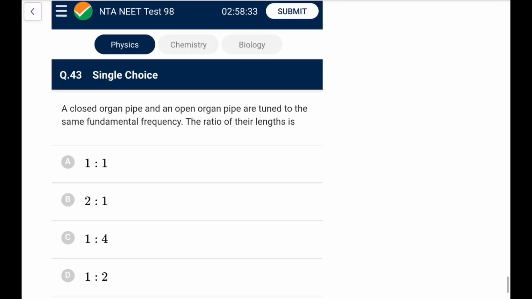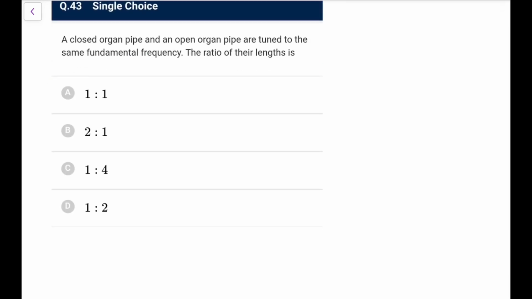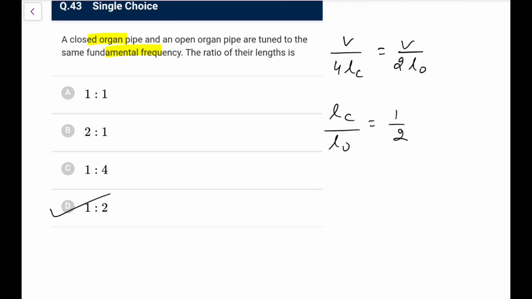Next one. A closed organ pipe and an open organ pipe are tuned to the same fundamental frequency. The ratio of their lengths is? So the fundamental frequency is the same. For the closed pipe we know it is V upon 4 LC, that is equal to, for the open, V upon 2 LO. So LC upon LO would be equal to 1:2. Go for option D, that is the only one we can do.